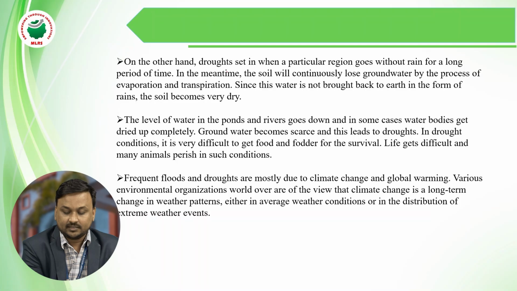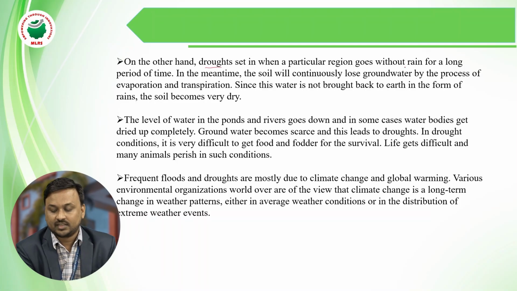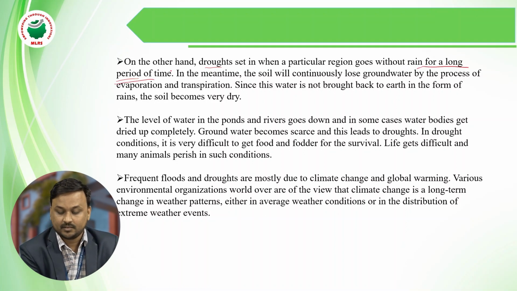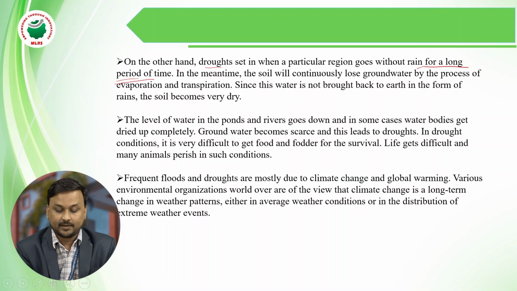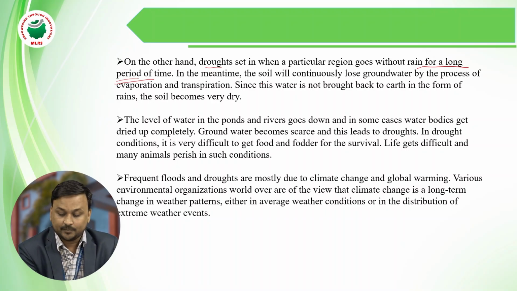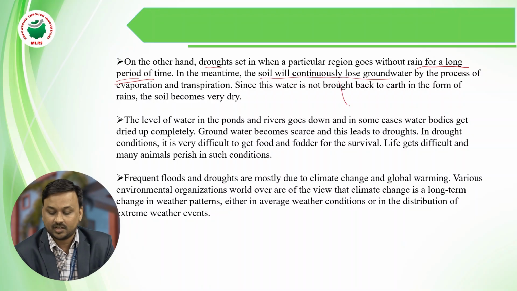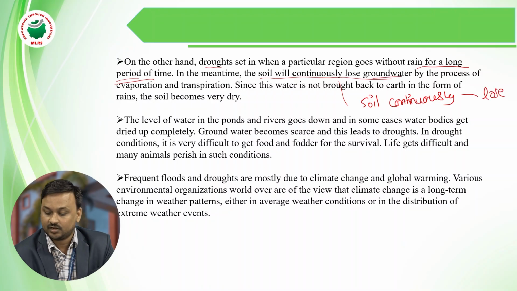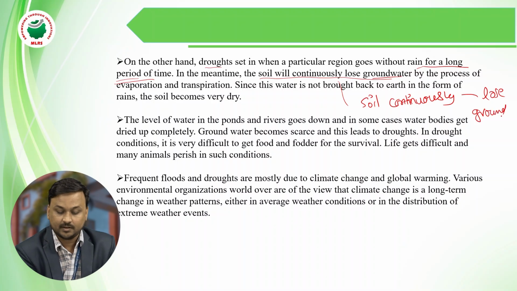On the other hand, a drought occurs when a particular region gets no rain for a long period of time.